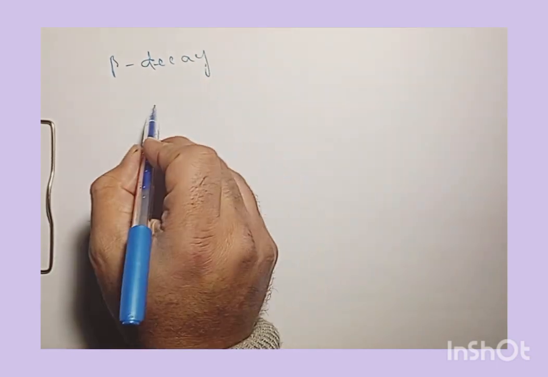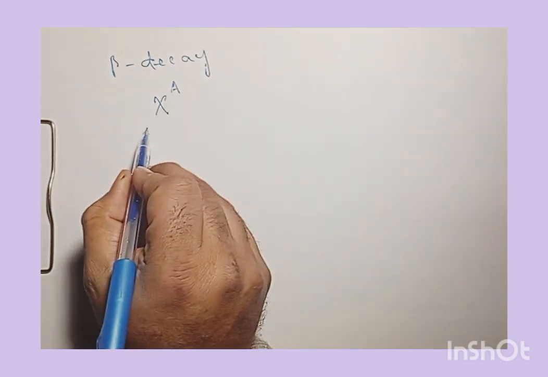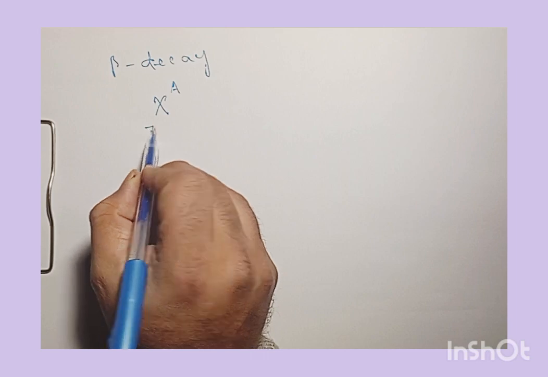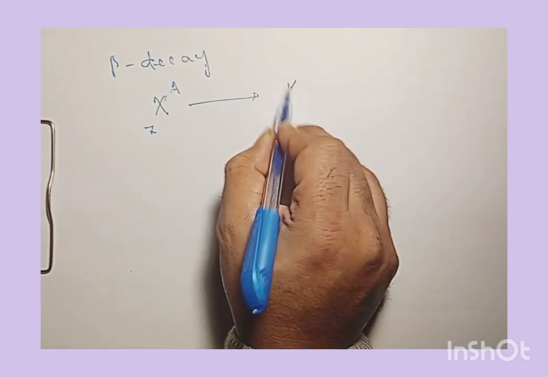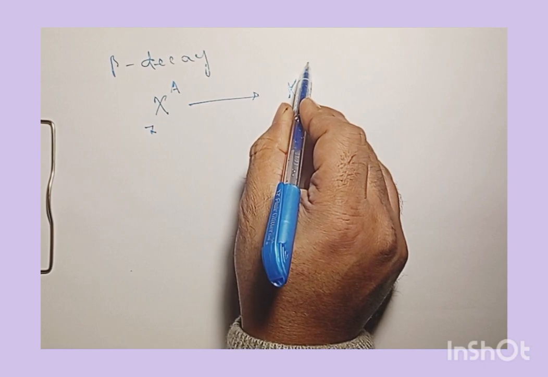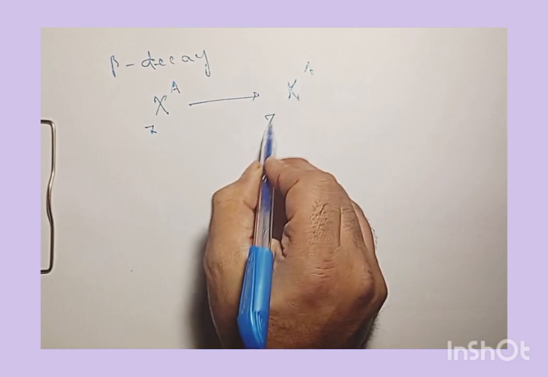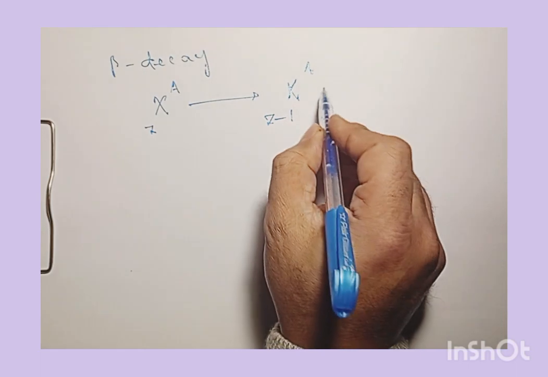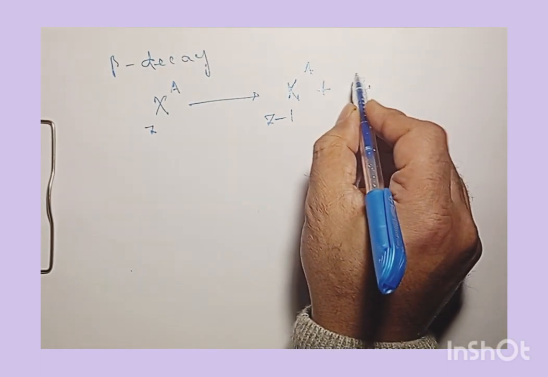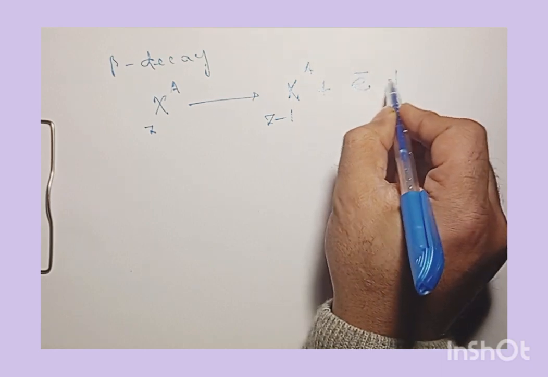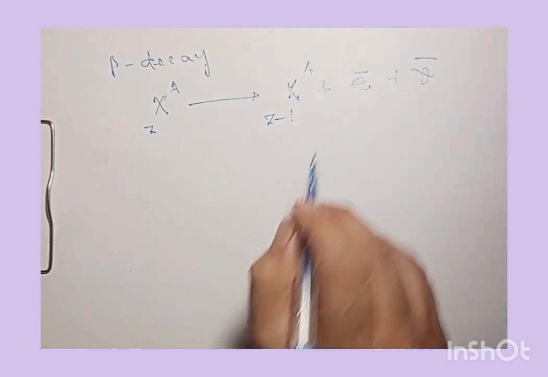If we take a parent nucleus, we have a daughter nucleus as X with A and Z plus 1, plus we have a beta particle, and we have an antineutrino.